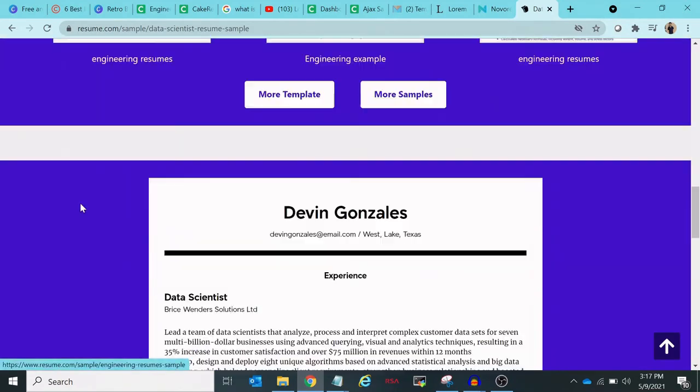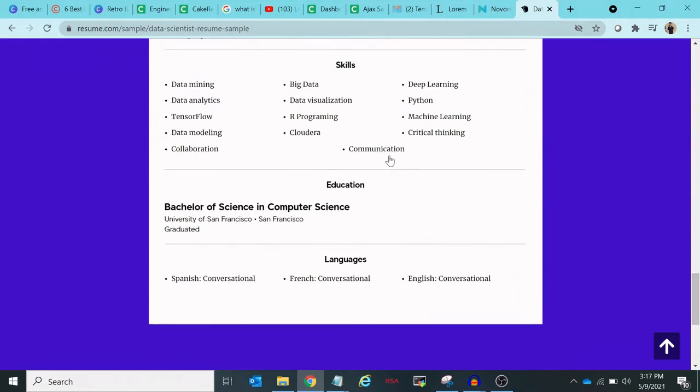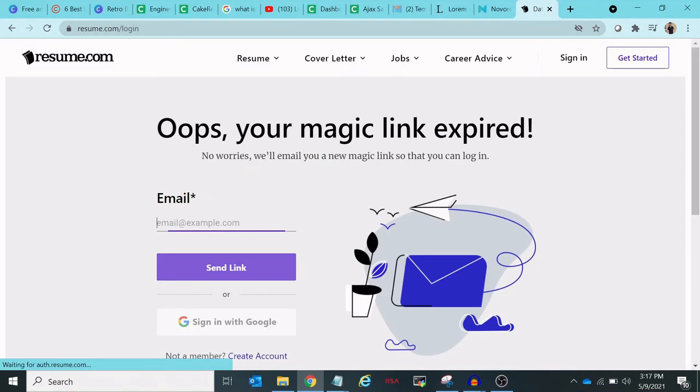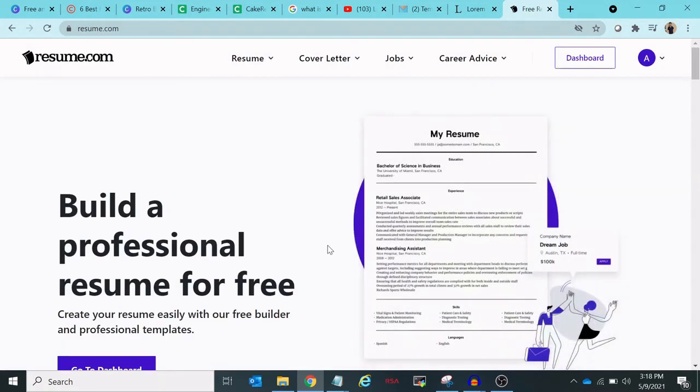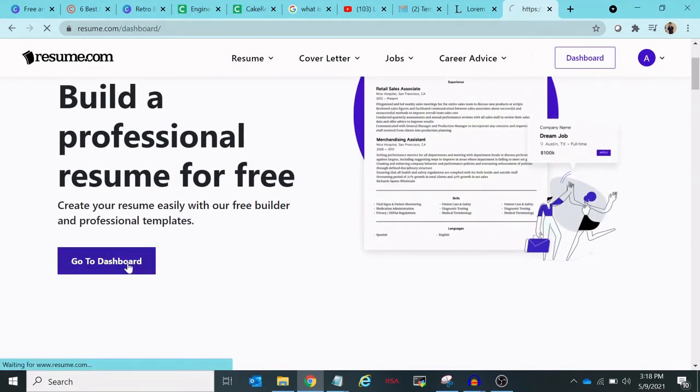Okay, so it will move you here and click on this resume. So it will give you this option. So you will have to log in first. Okay, once you are logged in, then you can go to the dashboard.